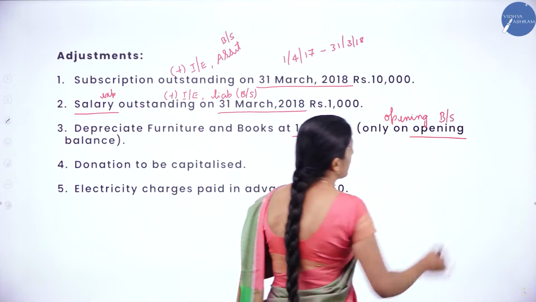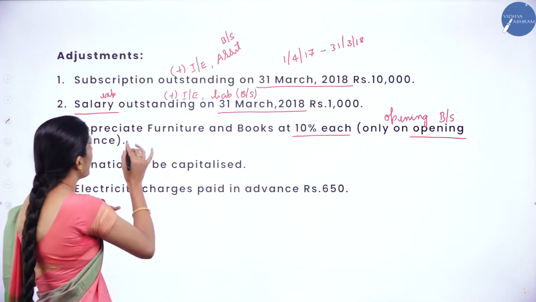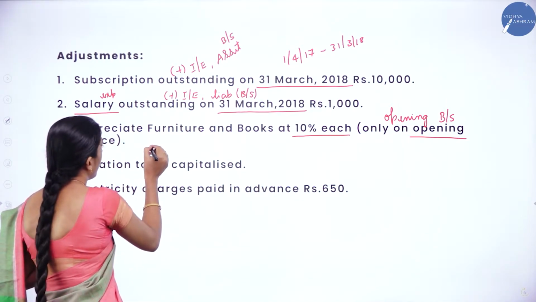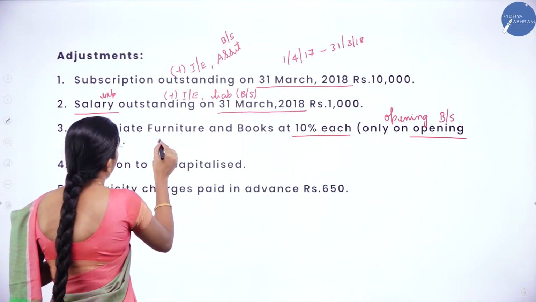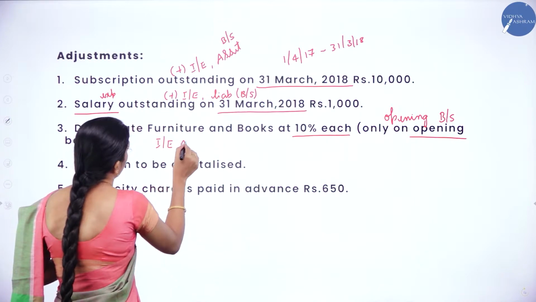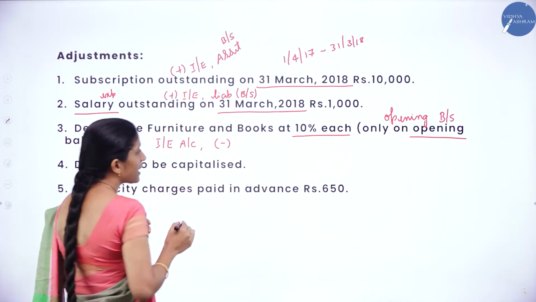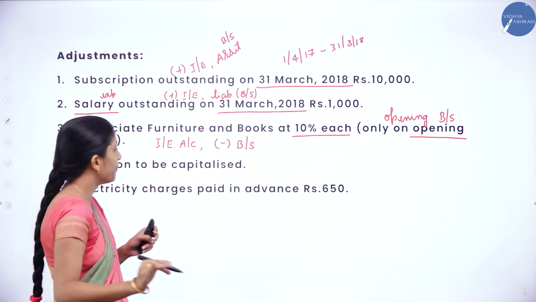Where has this depreciation to be recorded? It has to be recorded under the expenditure side of the income and expenditure account, and it has to be deducted from this fixed asset in the balance sheet under the asset side of the balance sheet.